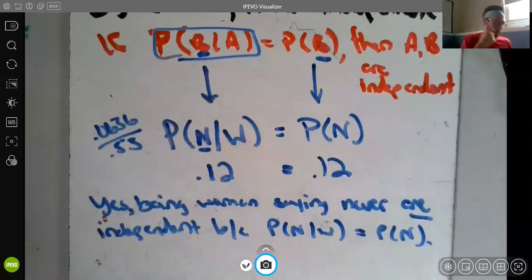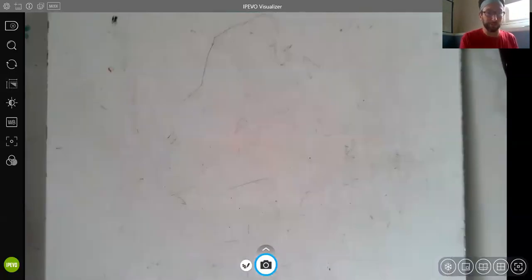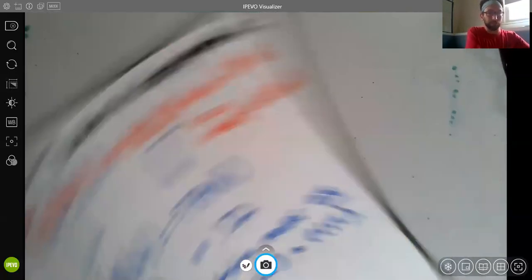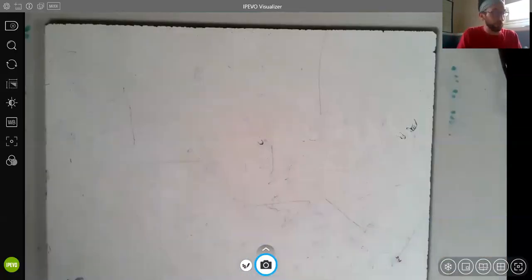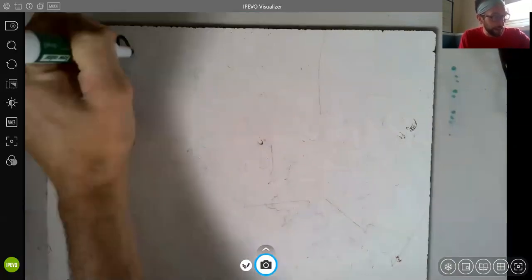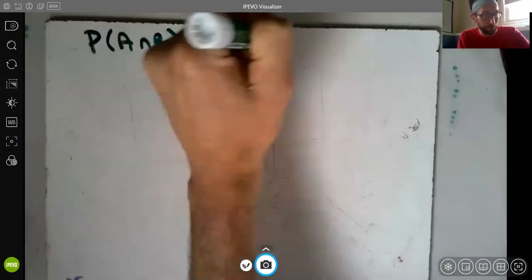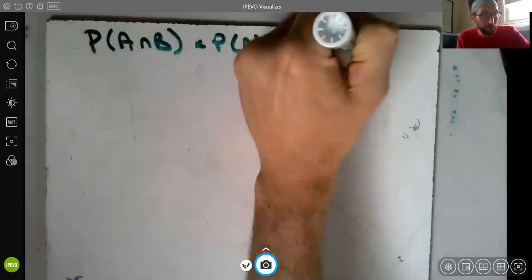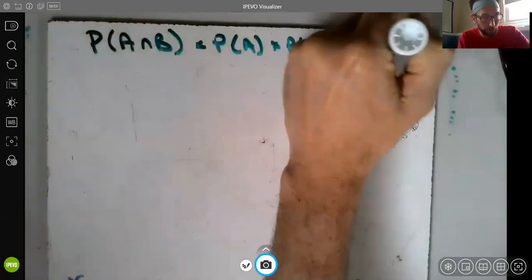All right. Another option, and you do what works for you. Another option is to use this idea that 'and' means multiply. So the probability of A and B equals the probability of A times the probability of B if and only if A and B are independent.